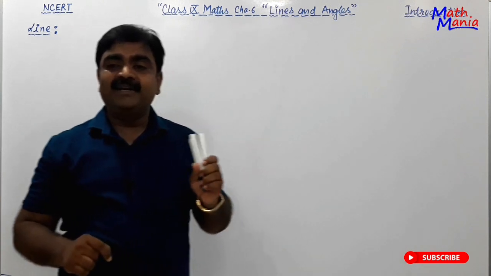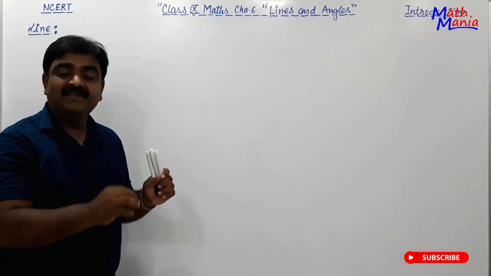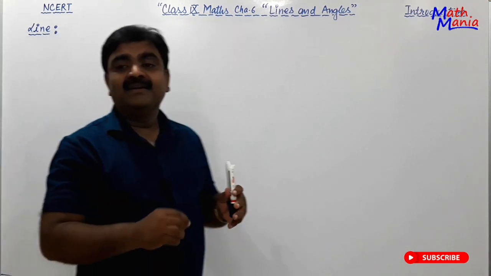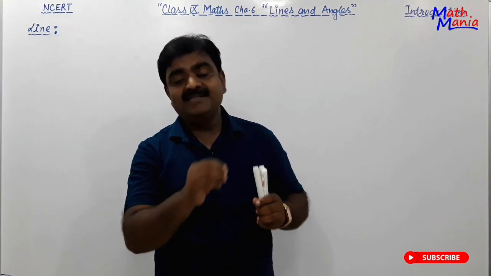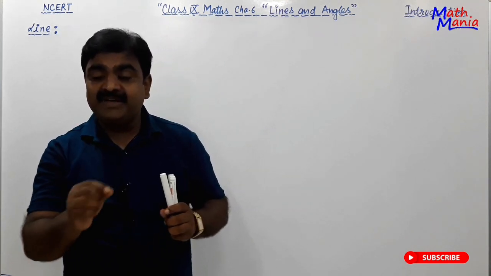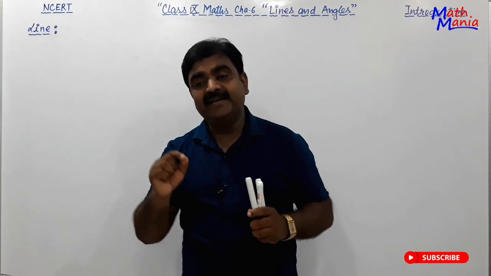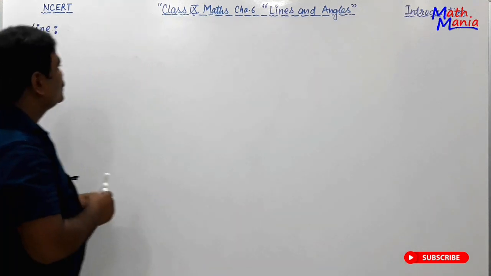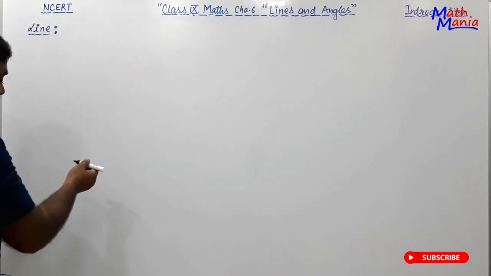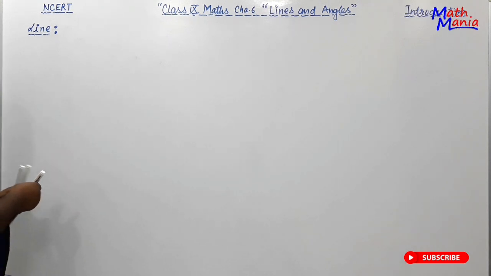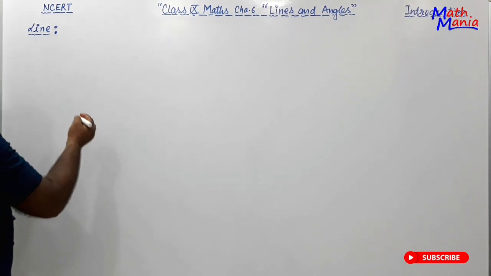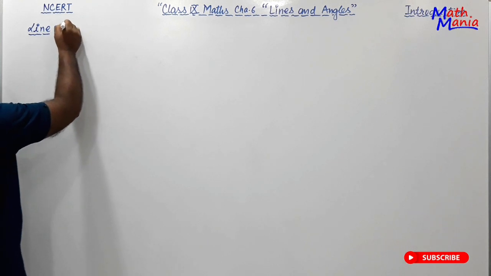But line segment is a part of a line, or you can say line segment is a straight line having finite length, right? So here generally the line is understood as a line segment.